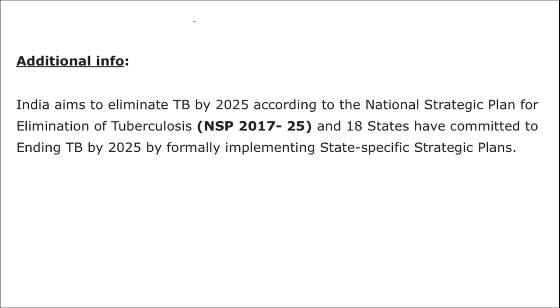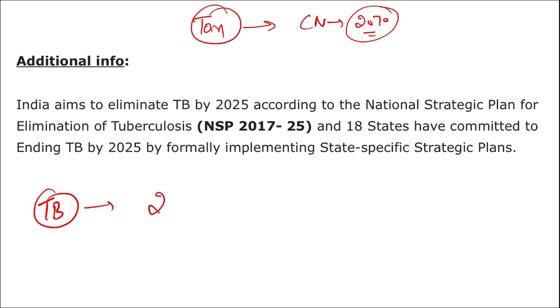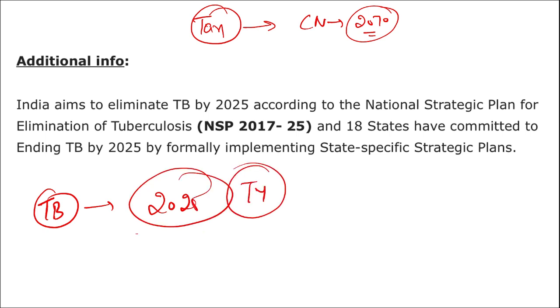India aims. Now the question will be asked, if you remember, there was a target year also of India that India will become carbon neutral by 2070. Similarly, India is aiming to eliminate tuberculosis from India by the year 2025. Remember this target year. This is important. What is the target year that has been set by India to eliminate TB? It is the year 2025. And this is according to the National Strategic Plan for Elimination of Tuberculosis, and 18 states have committed to end TB by the year 2025.